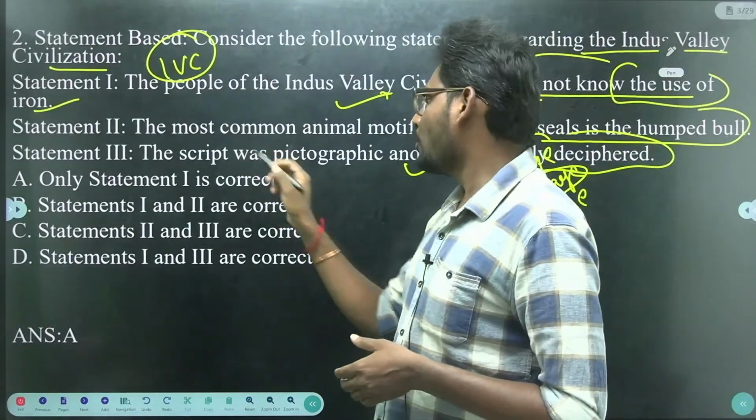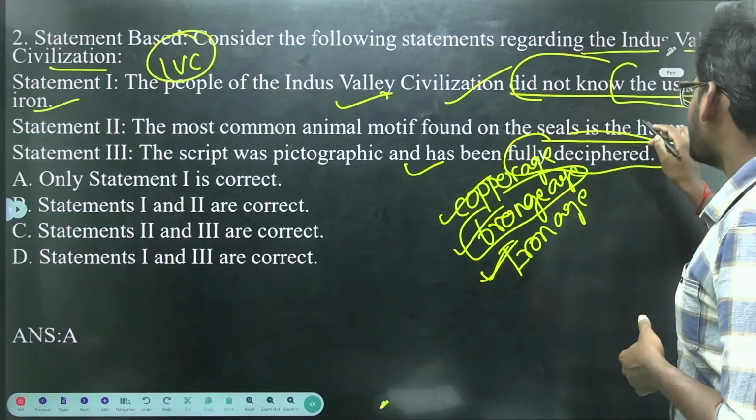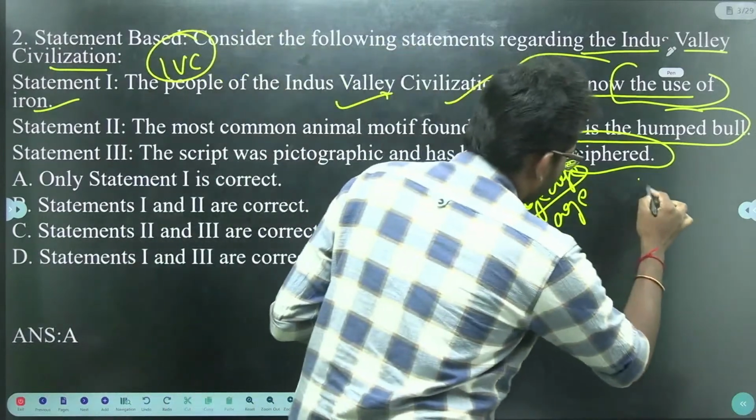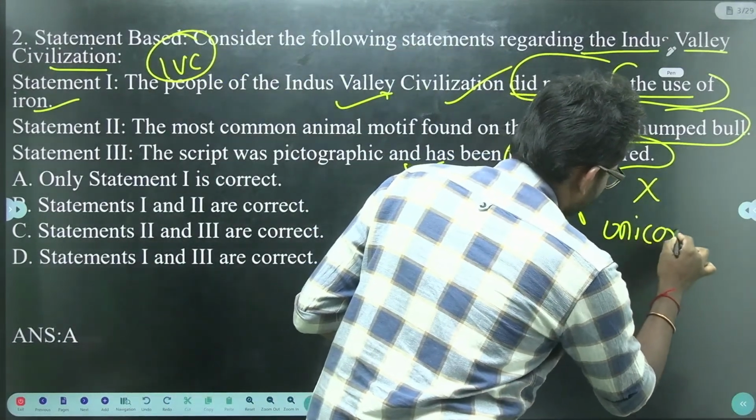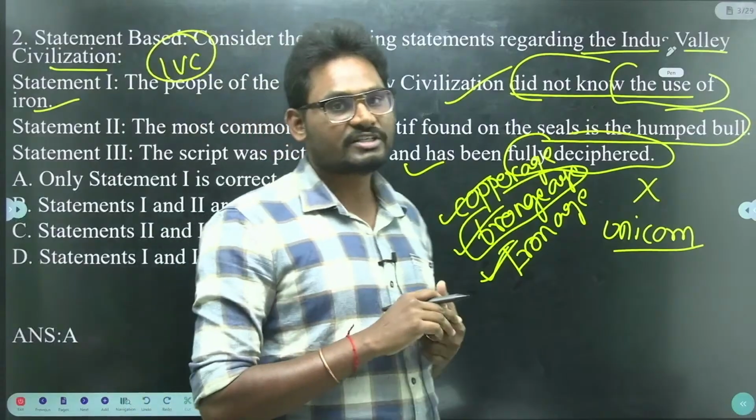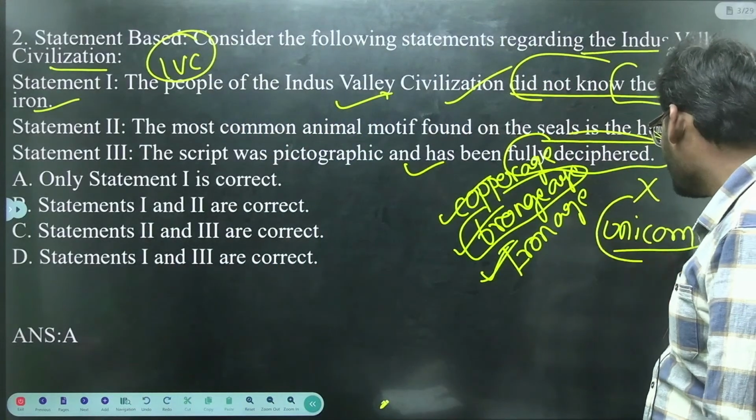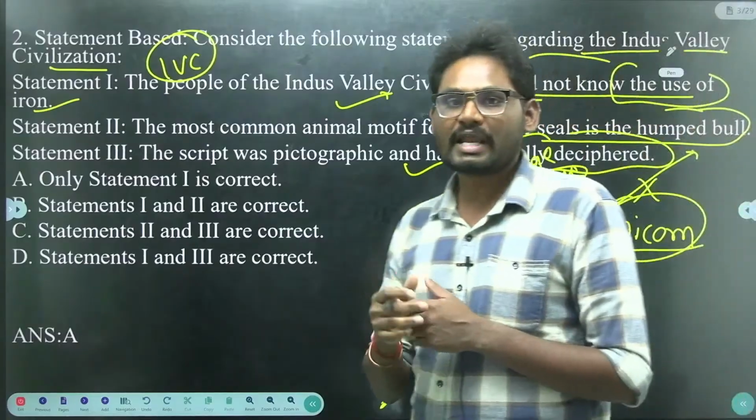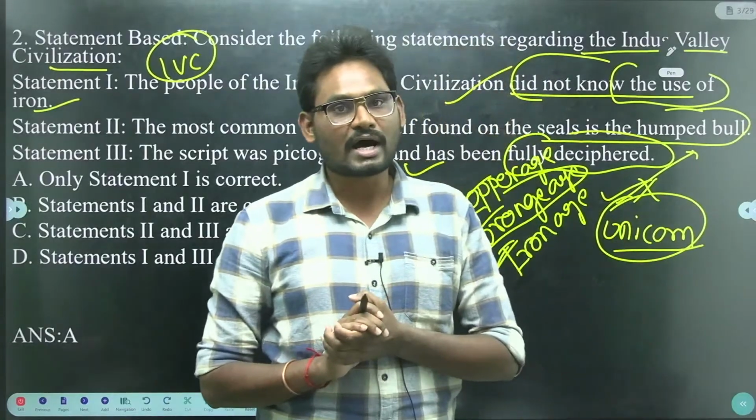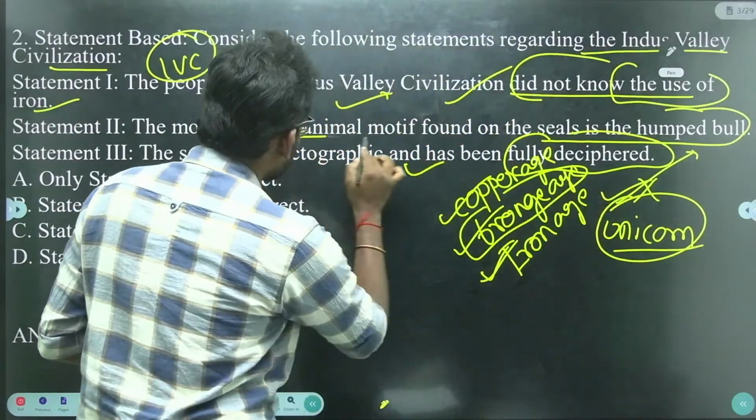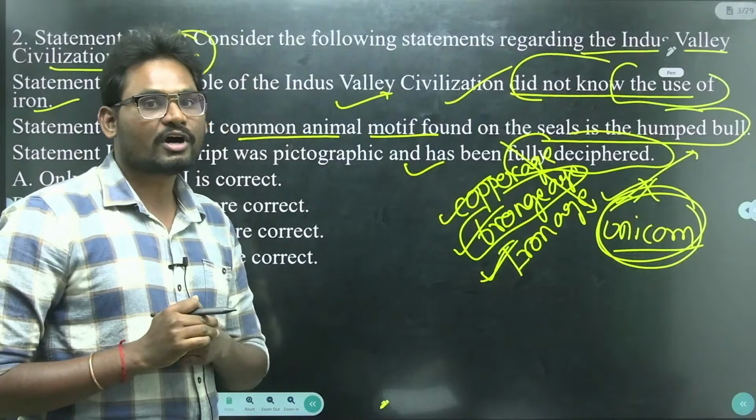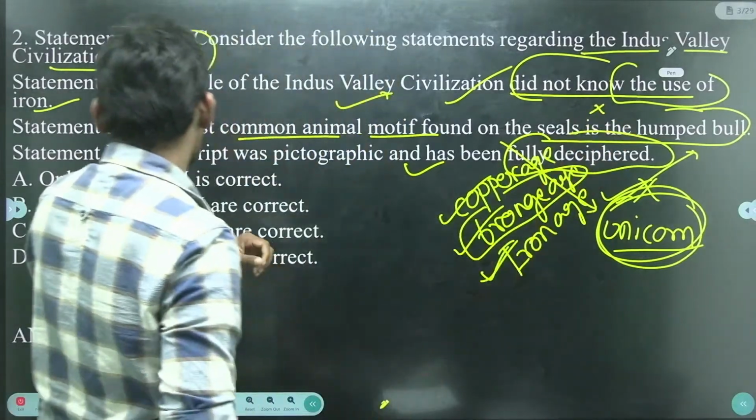Next, second: the most common animal motif found on the seals is the humped bull. This is wrong. It is the unicorn. The most common animal motif found on the seals of the Indus Valley civilization is the unicorn. Though the unicorn and the humped bull have similarities, the unicorn is different from the humped bull.